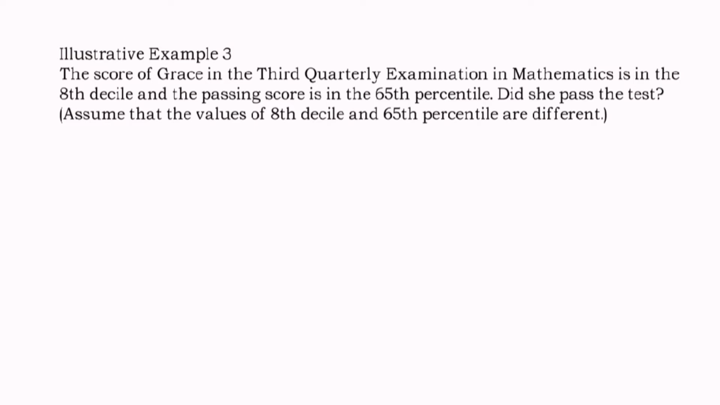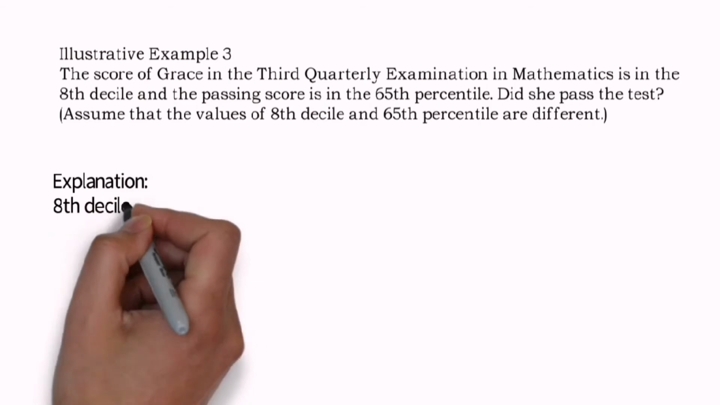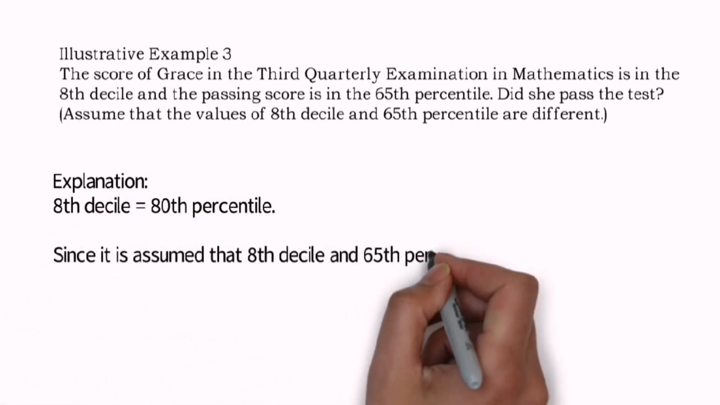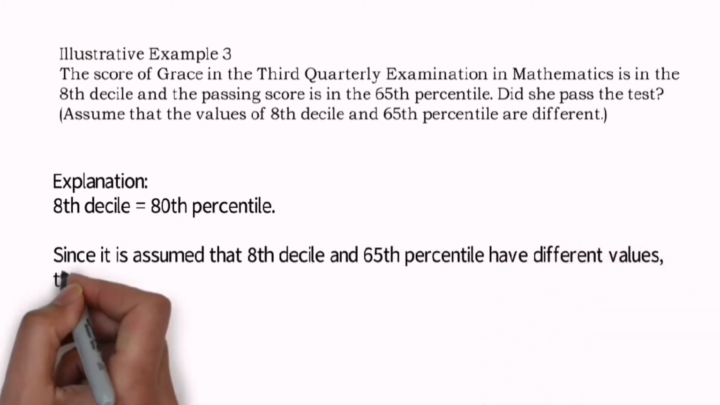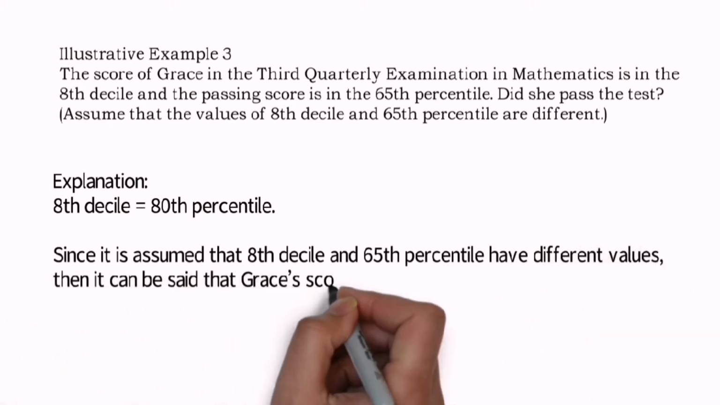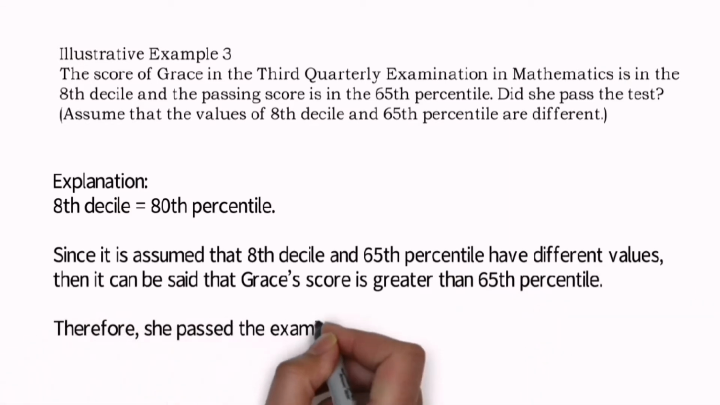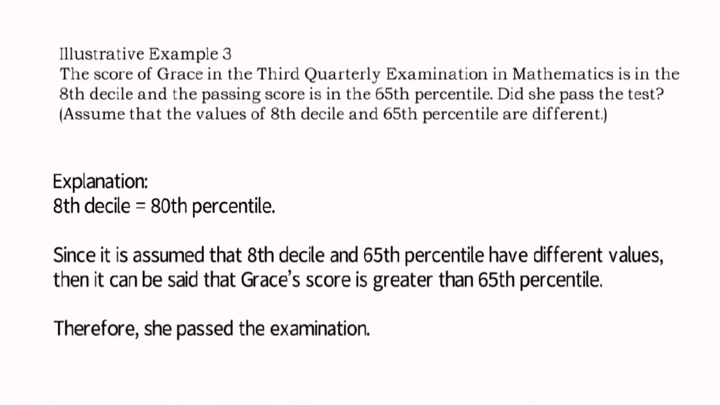So explanation is, 8th decile is equal to 80th percentile. Since it is assumed that 8th decile and 65th percentile have different values, then it can be said that Grace's score is greater than the 65th percentile. Therefore, she passed the examination.